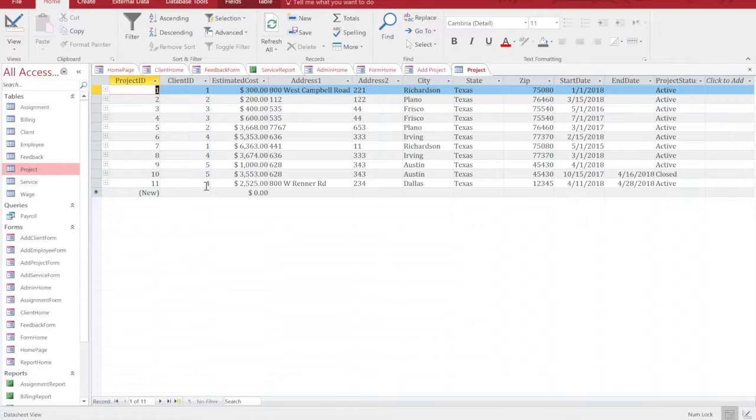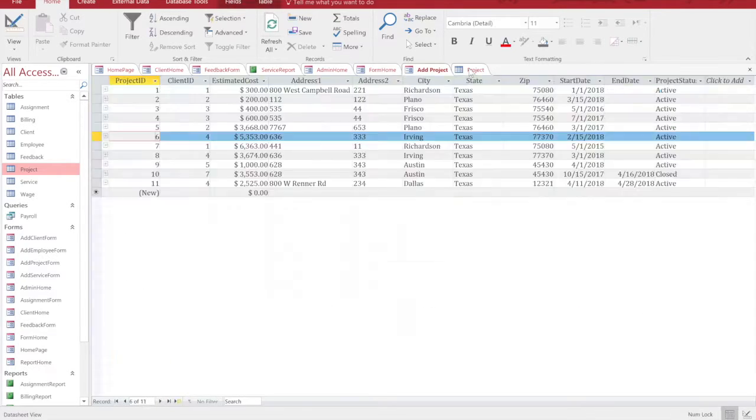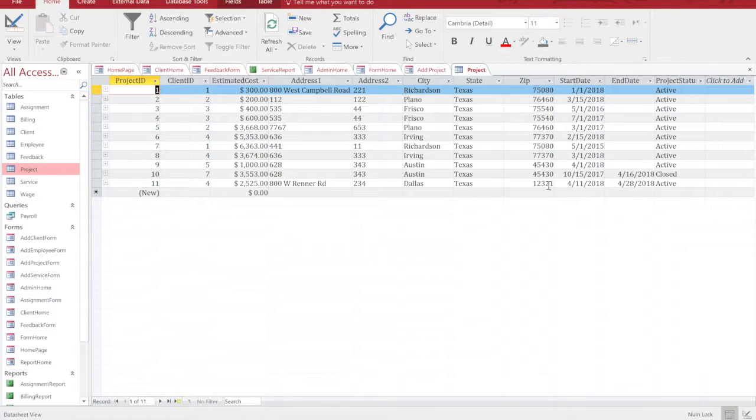The client ID that I chose was 4, a new project ID was automatically generated, and this will be shared with the client, and these are the details. If you want to edit a record, you will go back to a previous record. Say I want to edit this record again, and I want to change the zip code to 12321, and then I again say add new project, and let's go and see what has happened here. If I refresh, you will notice that the zip code has been edited.